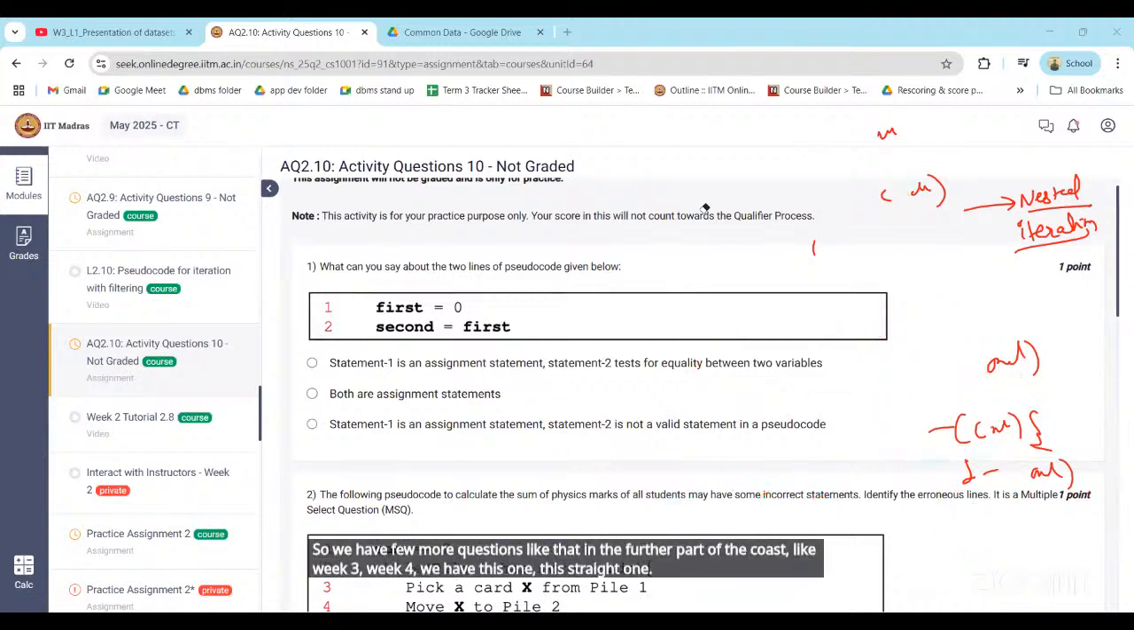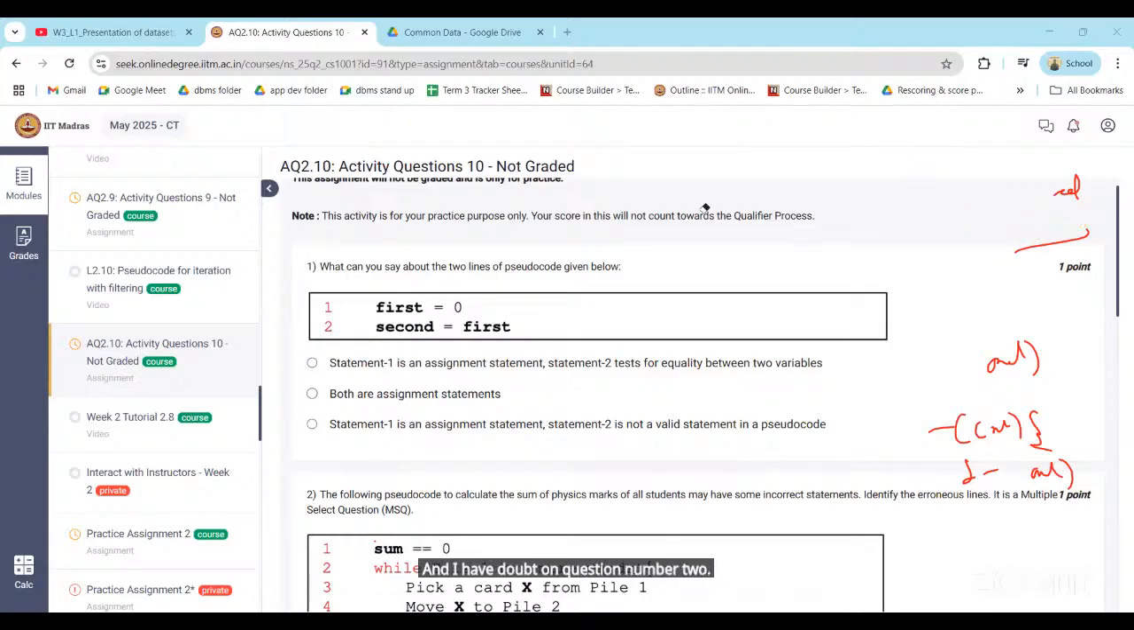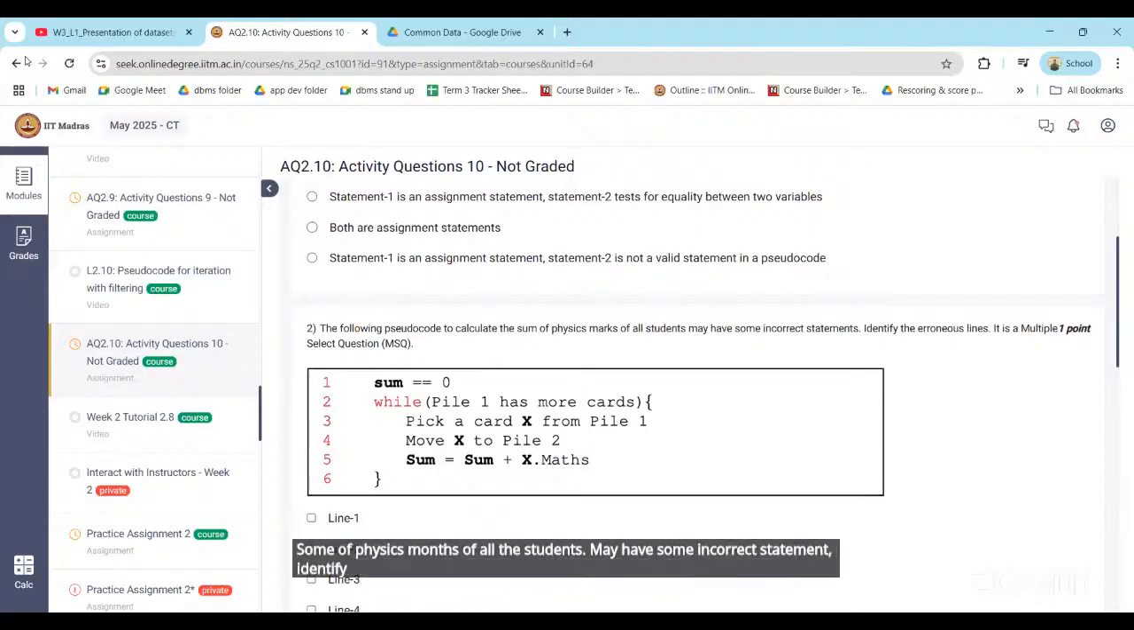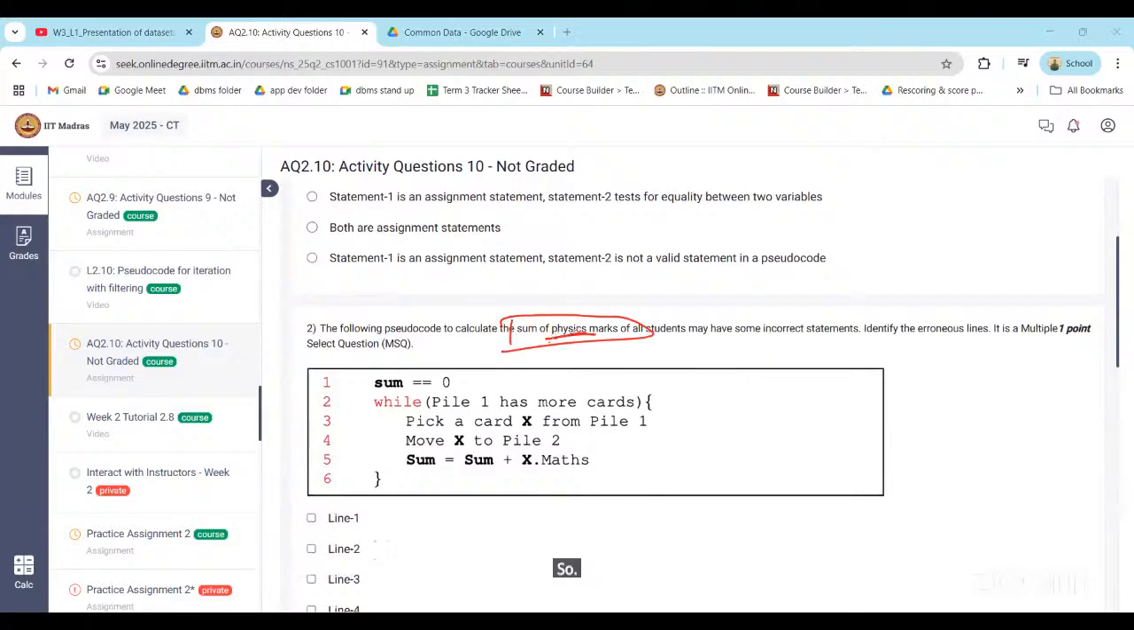Sir, I have a doubt on question number 2. Which assignment? Sir, this one only, the 10th one. Okay. The following pseudocode computes the sum of physics marks of all students, but may have some incorrect statement. Identify the erroneous line. So we need to find the sum of mathematics marks, right? Sir, so in line 5, physics is wrong? We need to find physics marks, right? What is given here? Yeah. Okay, understood. Here, physics marks, right? Yeah. Okay, thank you.